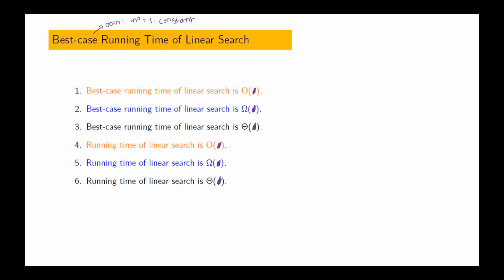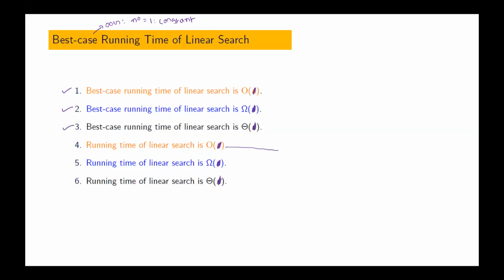Now you please read and tell me. Best case running time of linear search is big O of 1. Is this true or not? Yes, sir, it is true. Second one, best case running time of linear search is big omega of 1. Is that true or not? True, sir. Best case running time of linear search is theta of 1. Is that true? True. Okay, now look at the fourth statement.